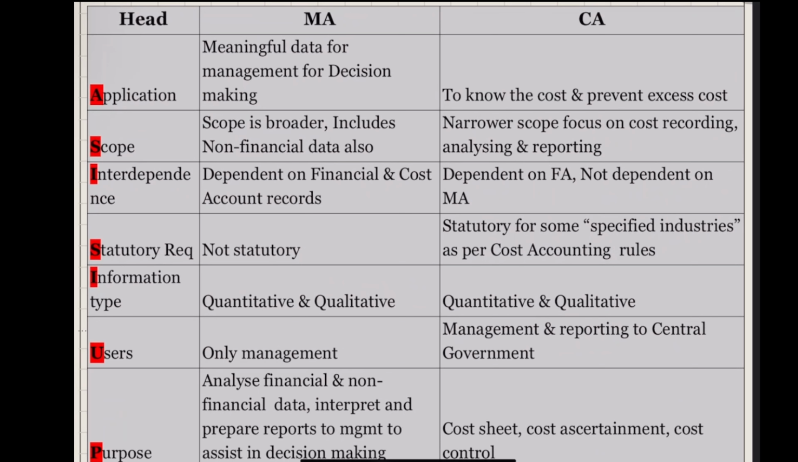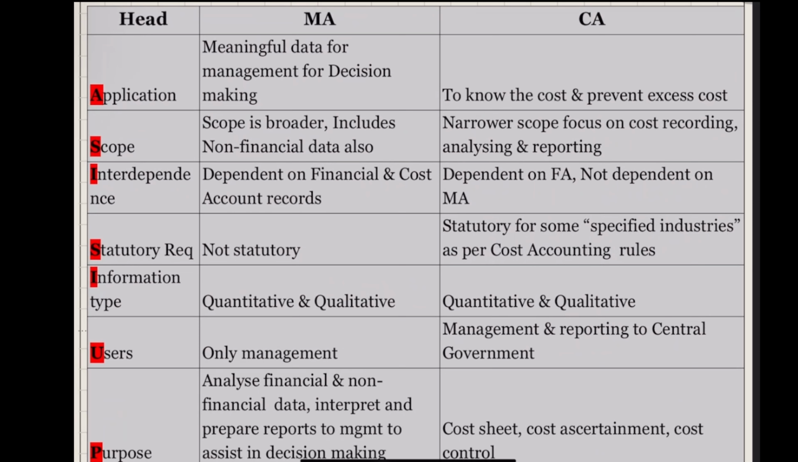Interdependence. Cost accounting is dependent on financial accounts but not dependent on management accounts. But management accounting is dependent on both. Statutory requirement. Cost accounts are statutory not for all companies but for some specified industries as per cost accounting rules. There is a criterion of turnover and a criterion of what product they are manufacturing. So these two criteria are there. There is a statutory requirement, but not for all companies. Management accounting does not have any statutory requirement.